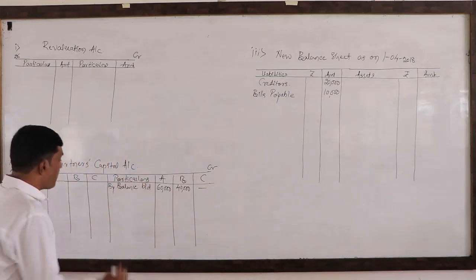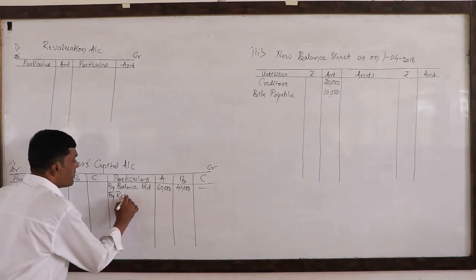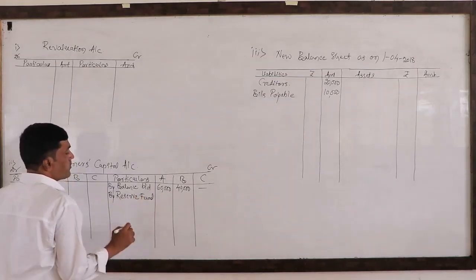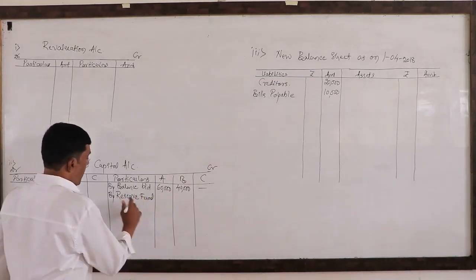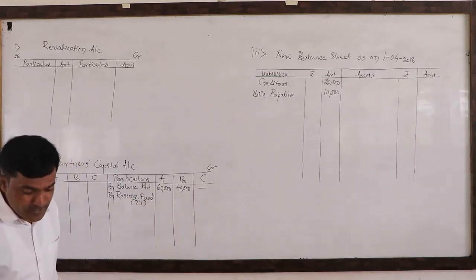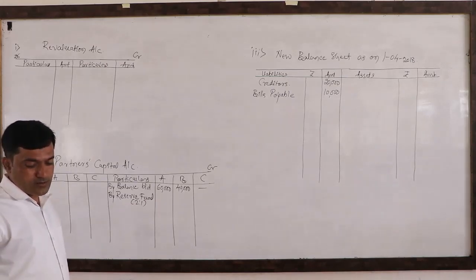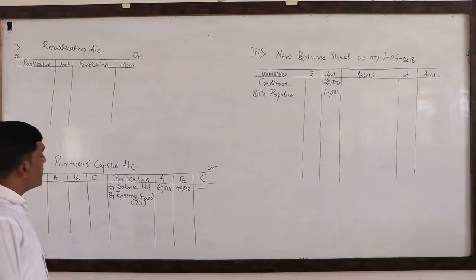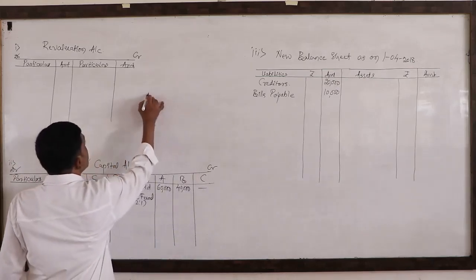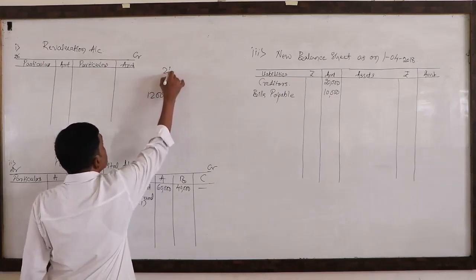Next, reserve fund. This is, as I said, inside liability, reserve fund. We need to distribute this reserve fund among the older partners in their older ratio, that is 2:1. Total reserve fund is 12,000. So here we need to distribute this 12,000. I'll show you. 12,000 is distributed among these two partners in the ratio of 2:1.